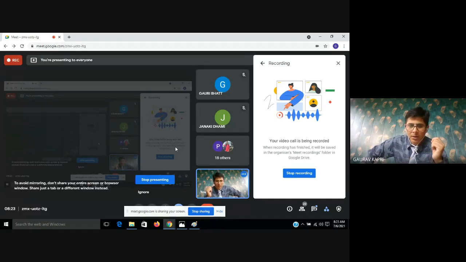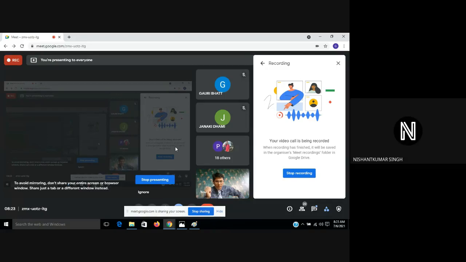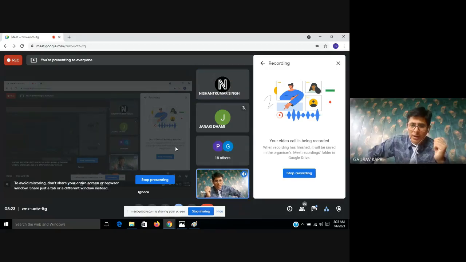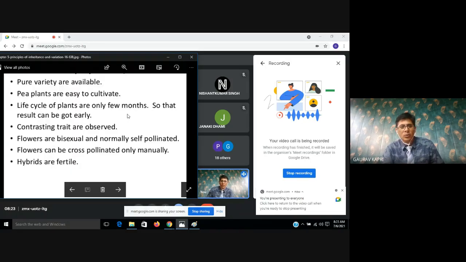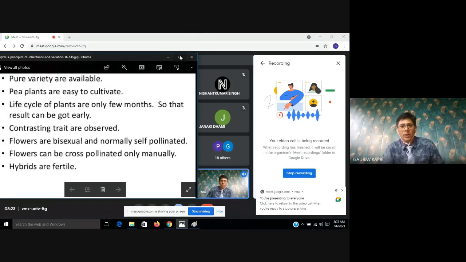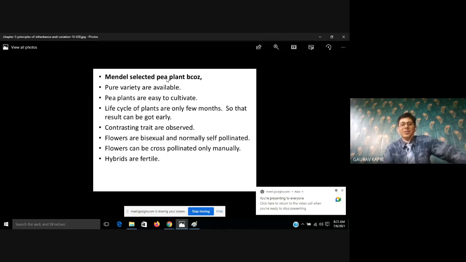No idea, beta? Okay, Nishant, you can answer. Just shorter lifespan. Shorter lifespan. Okay, you have given all of the answers. Now I want to show you a few of the points why Mendel chose pea plants. Pure varieties are available. Pure variety means pure tall as well as pure dwarf varieties are available. So he chose Pisum sativum or garden pea.